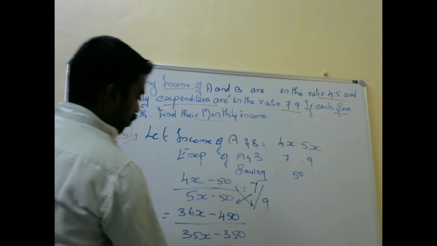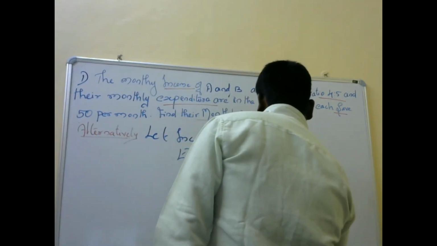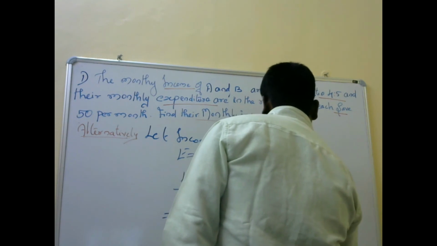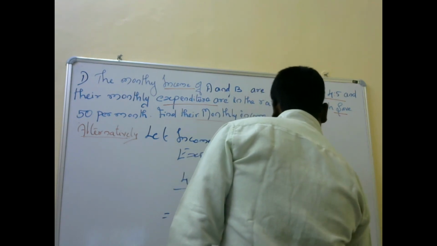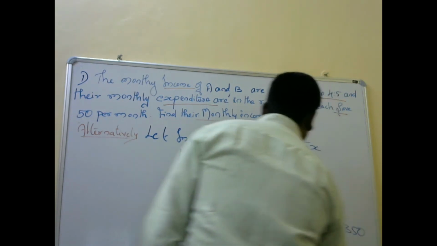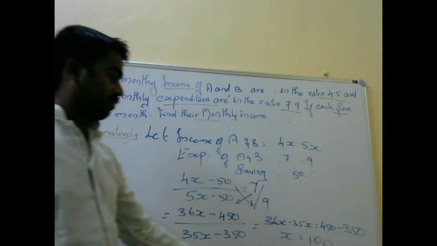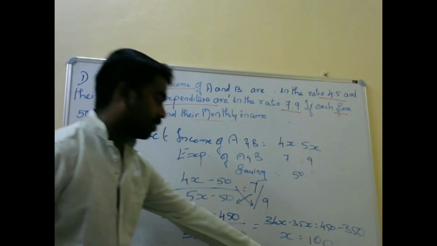When we solve, 36x minus 35x equals 450 minus 350. You will get x is equal to 100. So we got x is equal to 100.